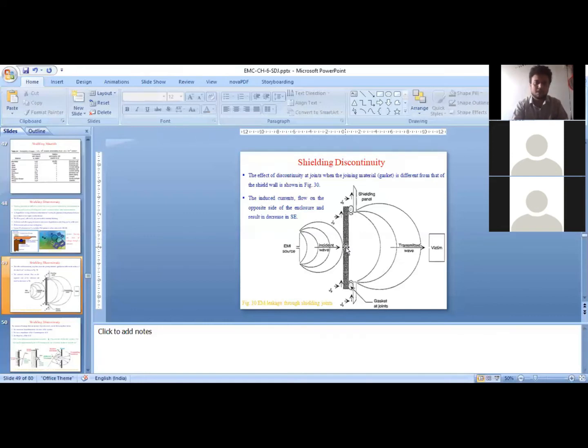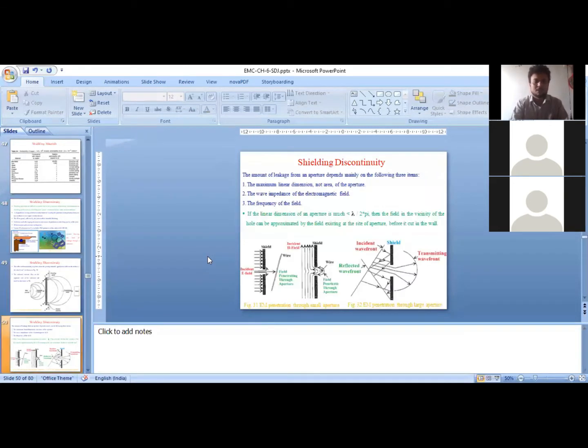So some of the current will be induced into the shield, and that current will go through the shielding panel through this conducting gasket. And the two shielding panels placed on the two sides of the shield will start radiating energy that will act like a dipole antenna. And again, the electromagnetic waves are going to the receiving device, and that may affect the performance of the receiving device. So that should not happen. So that is another limitation of the gasket.